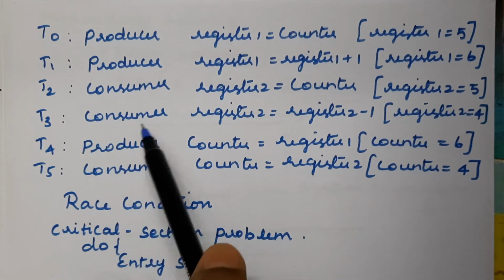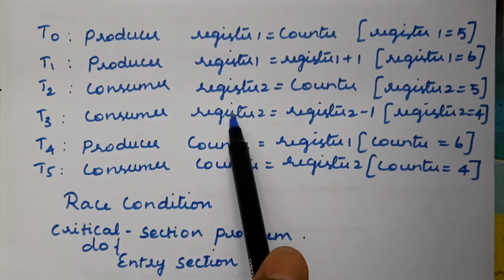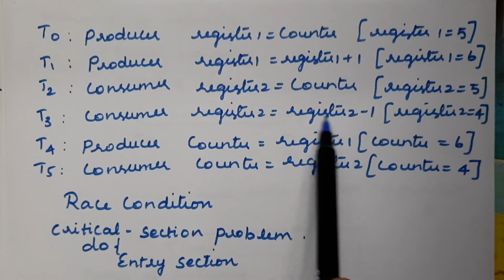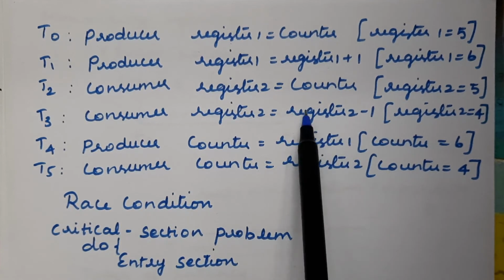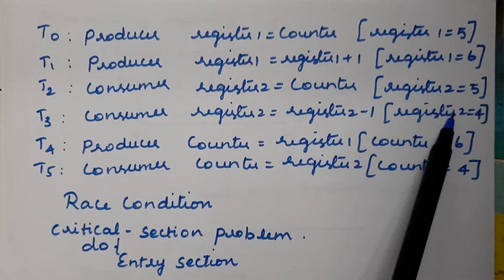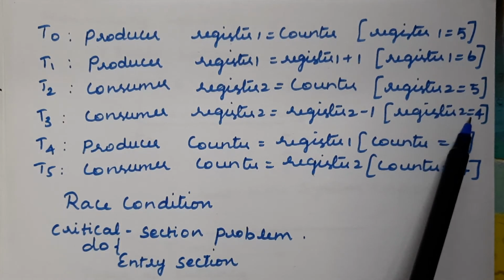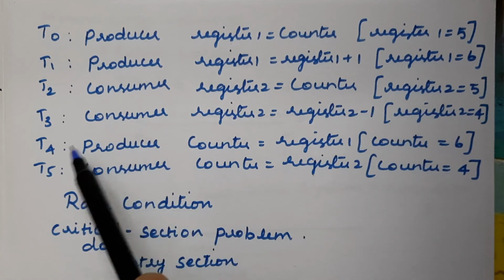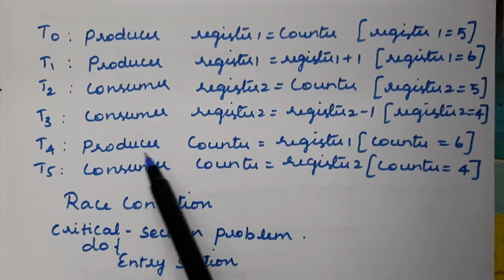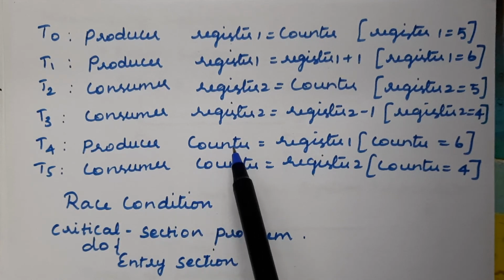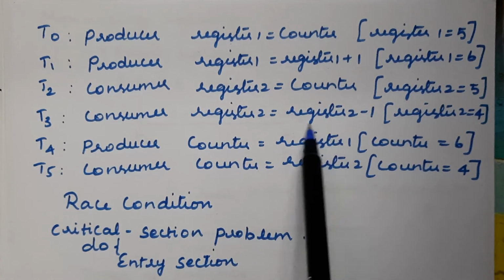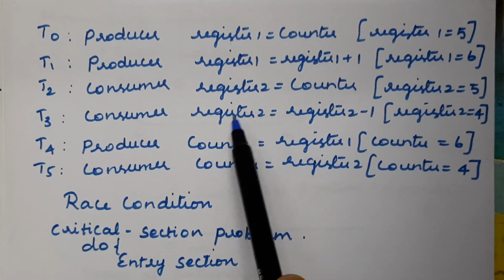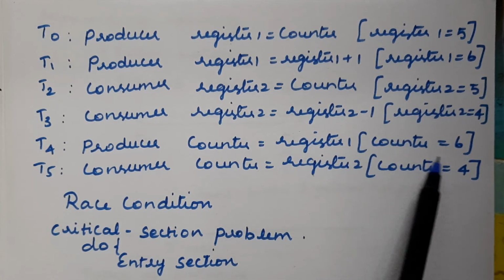At time t3, the consumer executes the next instruction, register 2 equal to register 2 minus 1, which means we are decrementing the register value. Initially it is 5, so if you decrement it, it becomes 4. Now at time t4, the producer executes the remaining third instruction, counter equal to register 1. The value of register 1 is 6, so that value is assigned to counter, so counter equals 6.